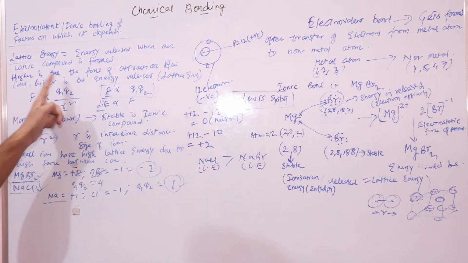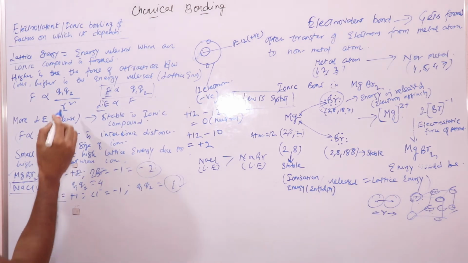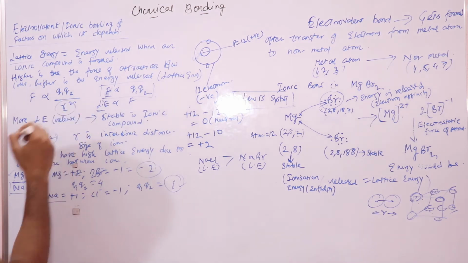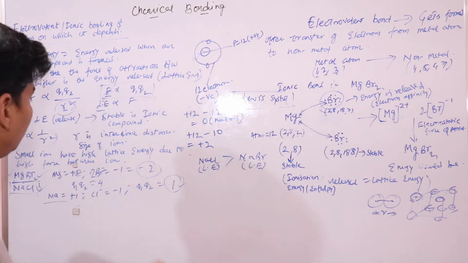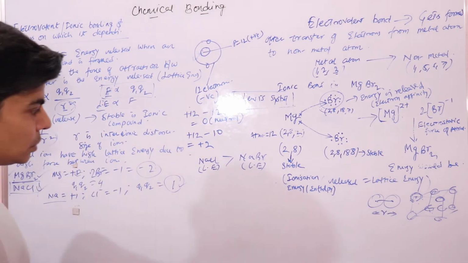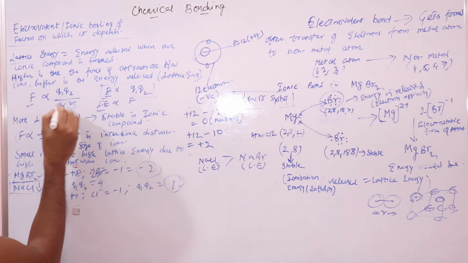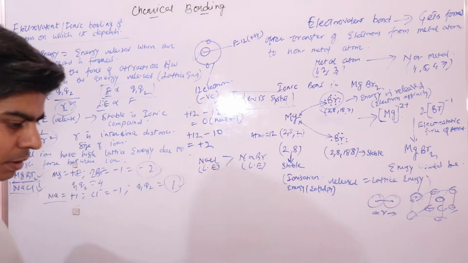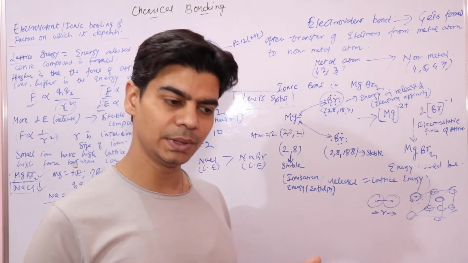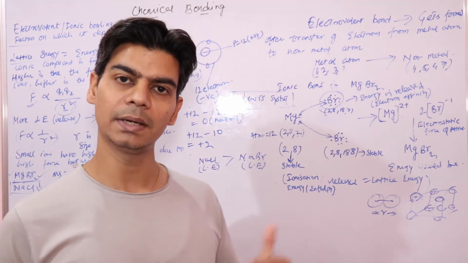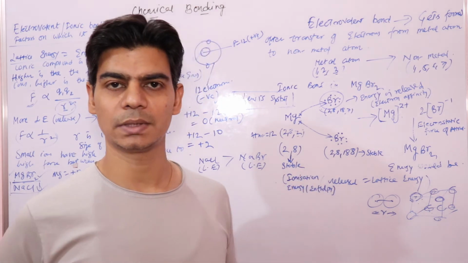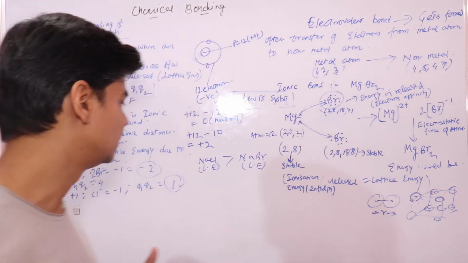If you look at this relation, it relates to the size of the ions. The bigger the ion, the lesser the force of attraction. Lesser force of attraction means less energy would be released. This released energy is your lattice energy. So less force of attraction means less lattice energy.